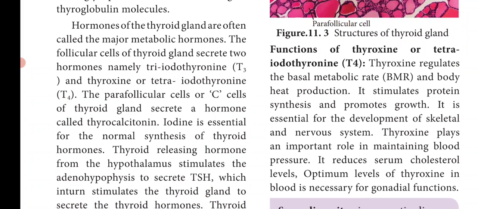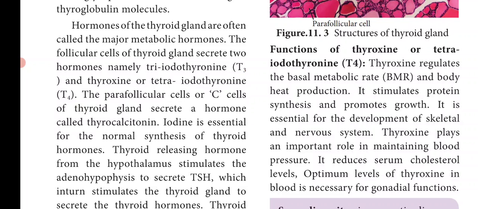Next we will see the hormones which are secreted by the thyroid gland. The hormones of the thyroid gland are often called major metabolic hormones, because the hormones secreted by the thyroid gland mainly control the metabolic activities. The follicular cells of the thyroid gland secrete two hormones, namely triiodothyronine T3 and thyroxine or tetraiodothyronine T4.